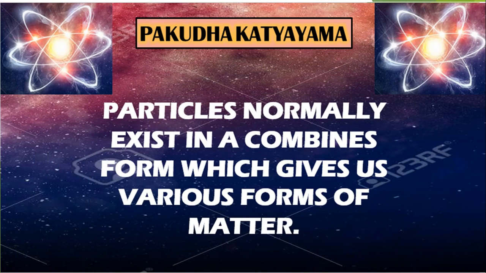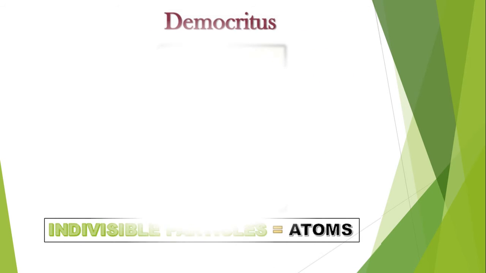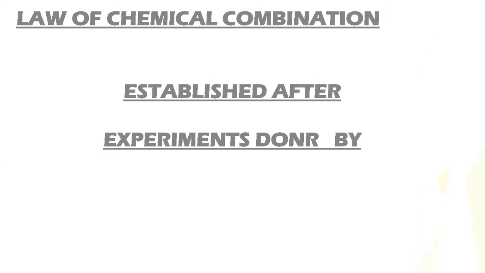Another Indian philosopher, Pakudha Katyayana, elaborated this doctrine and said that these particles normally exist in a combined form which gives us various forms of matter. Around the same era, ancient Greek philosophers Democritus and Leucippus suggested that if we go on dividing matter, a stage will come when the particles obtained cannot be divided further. Democritus called these indivisible particles atoms.